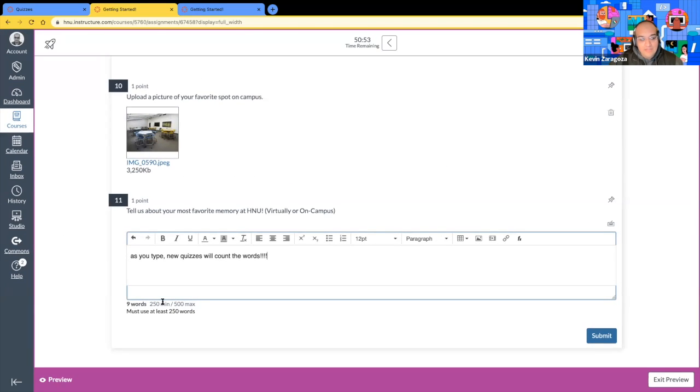So it counts the amount of words that have been typed, and it can also require a minimum set and a maximum set of words for the response. Tell us about your most favorite memory at HNU, virtually or on campus. Here's the rich content editor where the student can type their responses and format it, such as bolding, italicizing, underlining. They can also upload media and hyperlinks, tables, anything like that. This is the rich content editor.